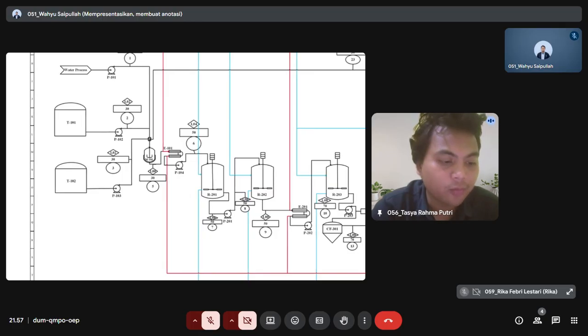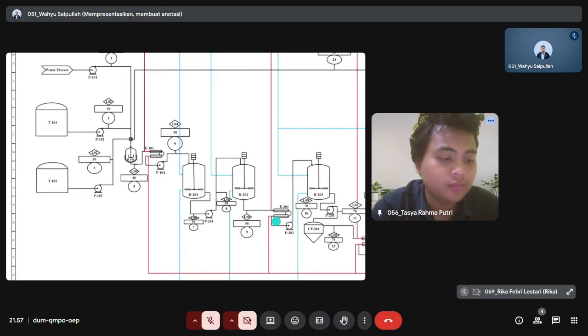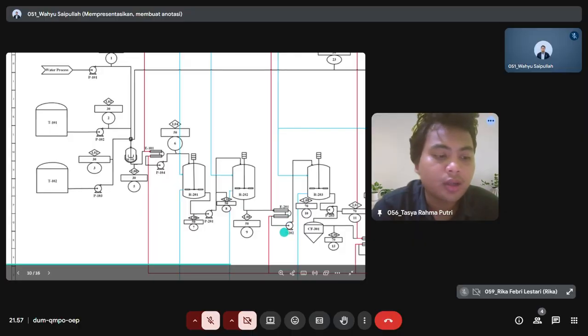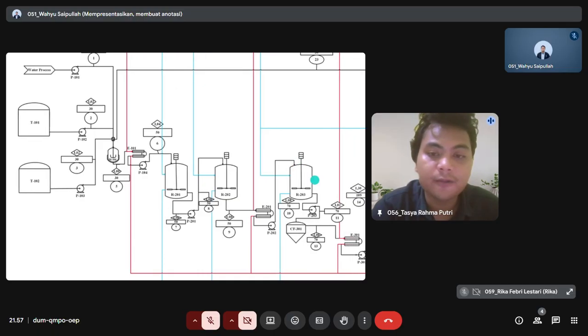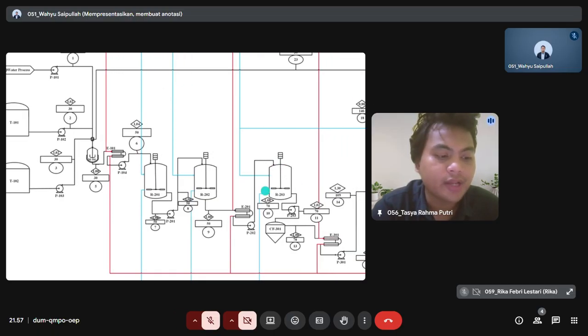Conversion is improved and more product is formed. After R202, the stream passes through E201. In this heat exchanger, the temperature is adjusted before the next reaction step. After E201, the stream is pumped by P202 and enters R203. This is the final reactor where the reaction is complete.